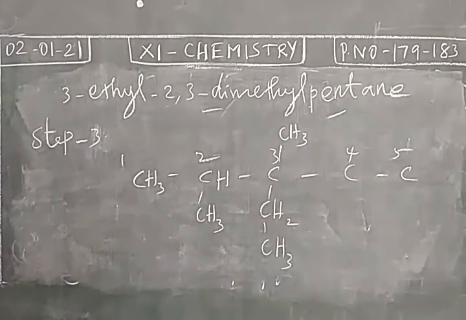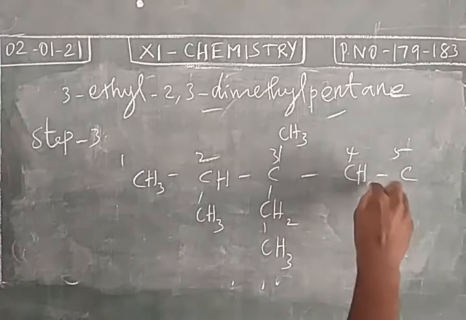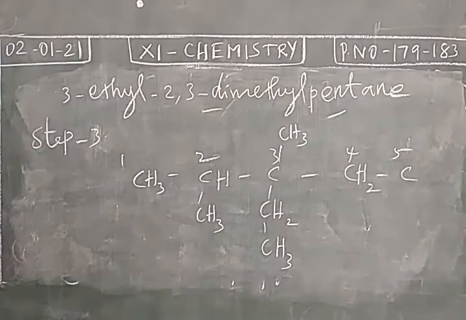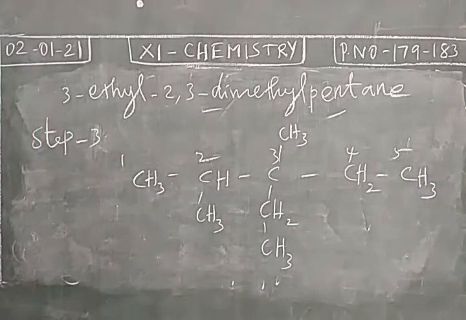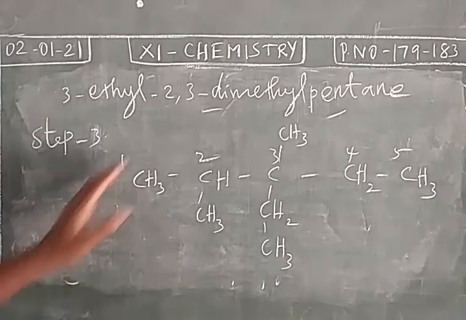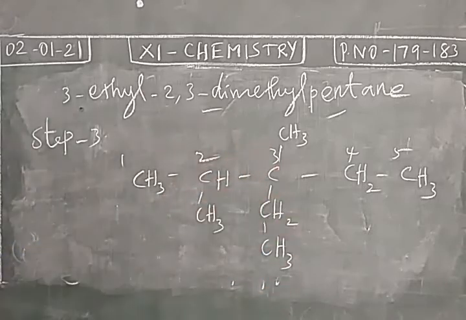In the 4th carbon, only 2 covalent bonds present. To balance that, we add 2 hydrogen atoms. Here only 1 covalent bond is present. We add 3 hydrogen atoms. So this is the 3rd step. For the IUPAC name, 3-ethyl 2,3-dimethyl pentane, this is the structure. Okay. Using the structure, we can write the IUPAC name, as well as using the IUPAC name, we can draw the structure.